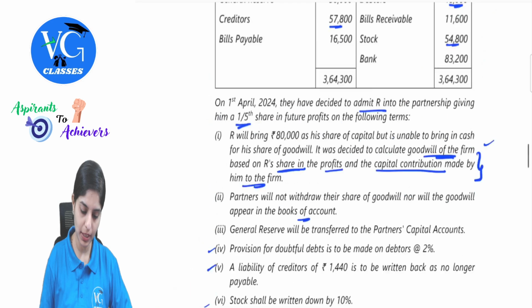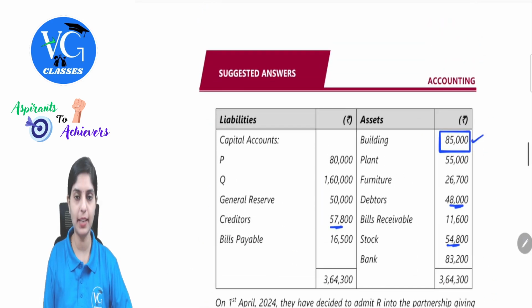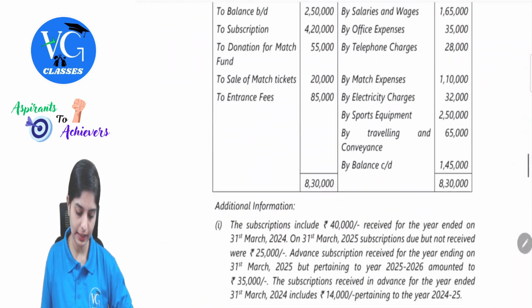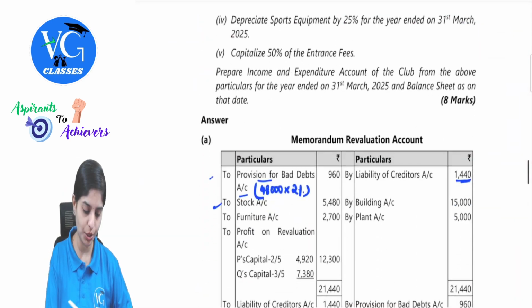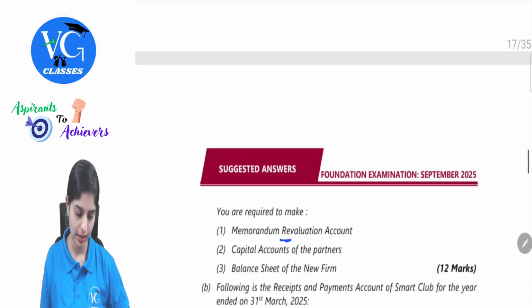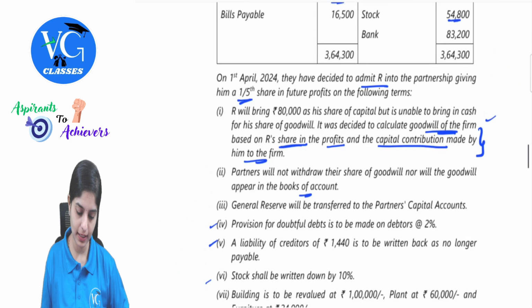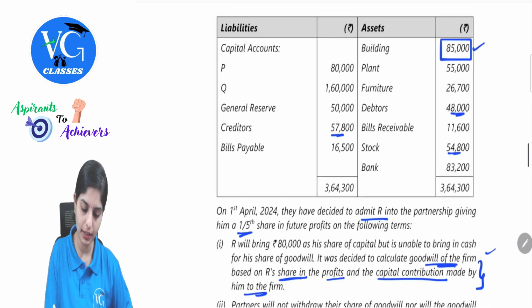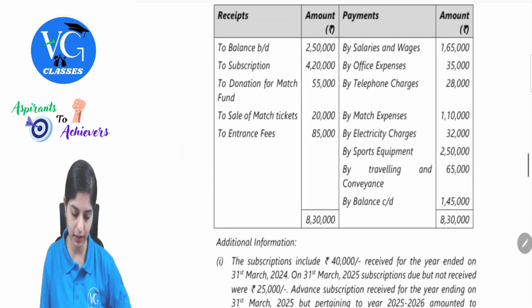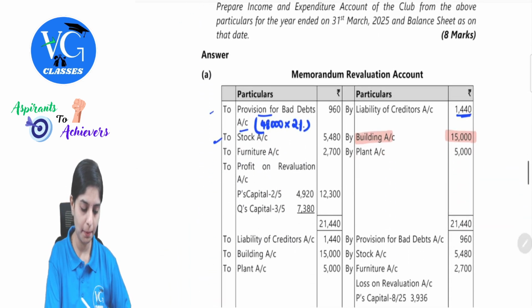Building is revalued at 1 lakh. The value of building is 85,000. So there is increase in the building. So on the credit side of memorandum revaluation by building 15,000. So that is 1 lakh minus 85,000. Then plant at 60,000. Value of plant is 55,000. So there is increase in the value of plant by 5,000. So by plant 5,000. Clear?